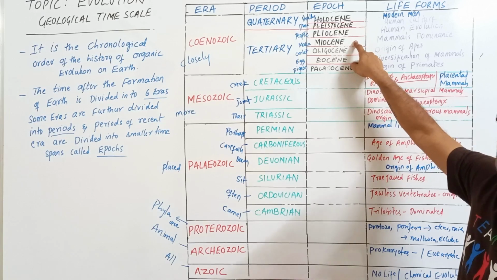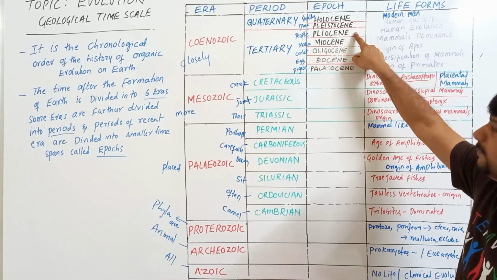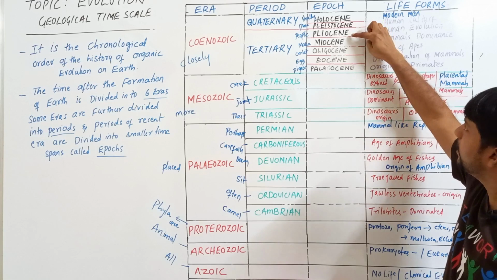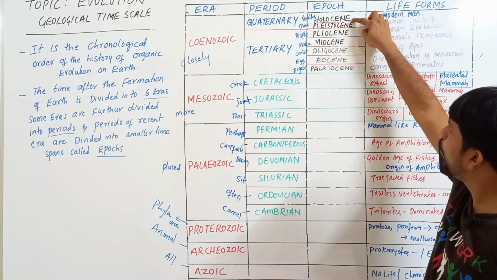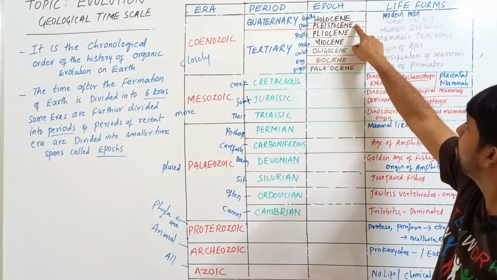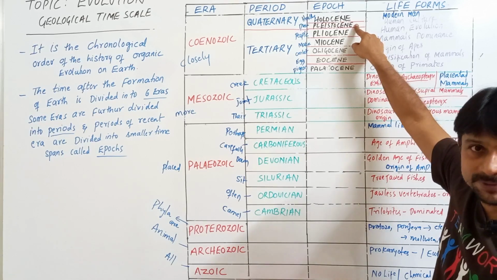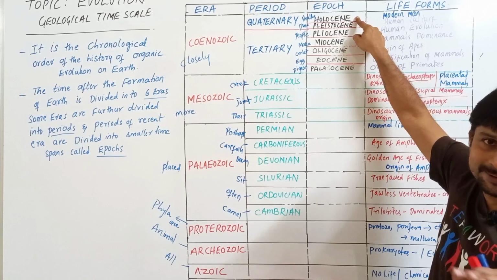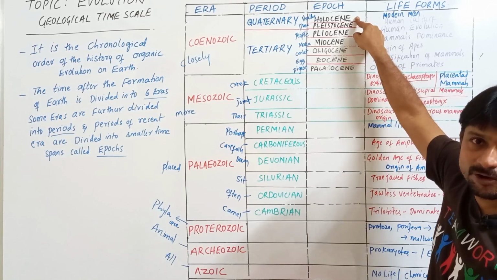In Miocene, mammals have dominated. Then these three you remember: Pliocene, Pleistocene, Holocene. In Pliocene, human evolution started. In Pleistocene, humans developed culture. Holocene, modern man, supremacy of humans.